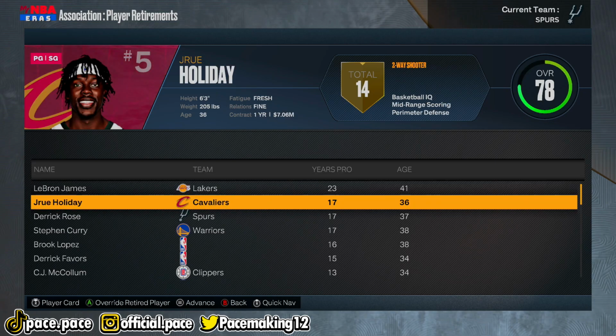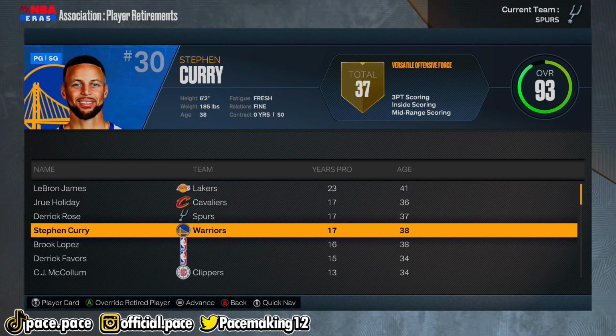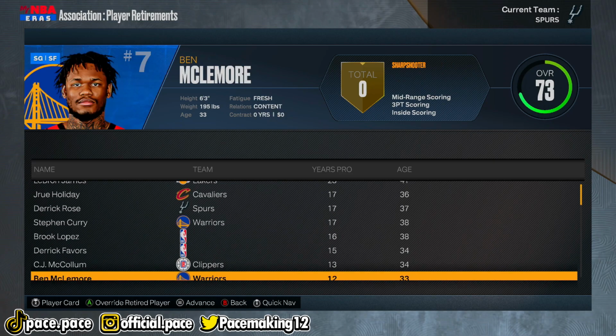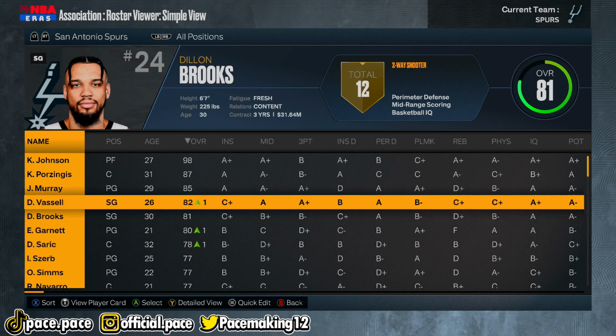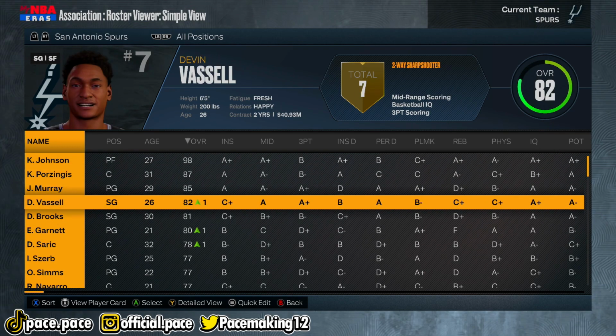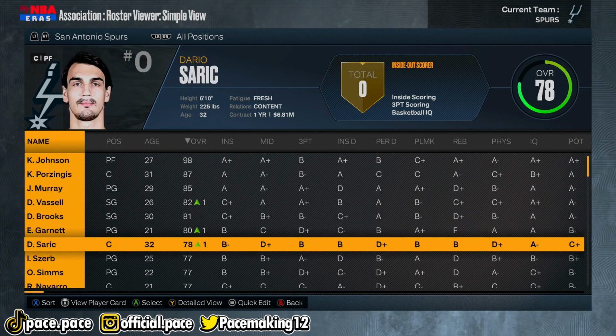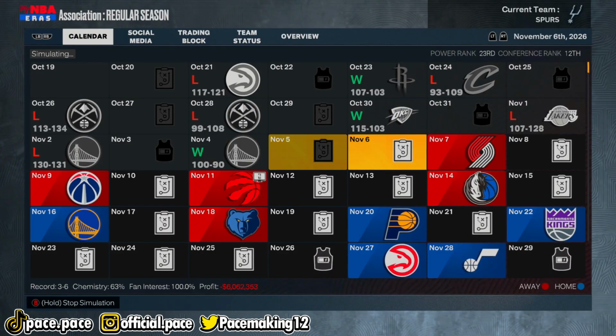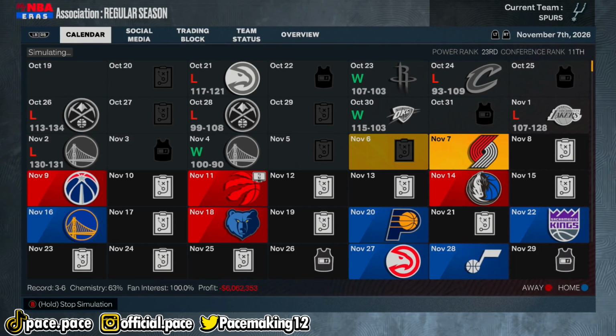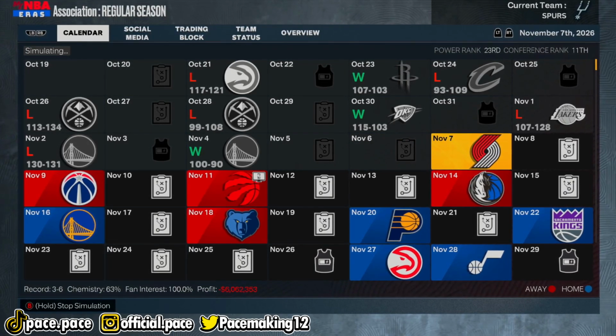Draymond Green also decided to hang it up alongside D Rose and Steph Curry and Brook Lopez. There's a lot of good players that retired this season. And well, not much has changed on the San Antonio Spurs roster, but we actually now have Jamal Murray, and it looks like Jeremy Sohan decided to leave the team. I don't blame him because he kind of had a limited role, but hey, maybe we can turn things around and actually start winning games inside the playoffs and inside the regular season.